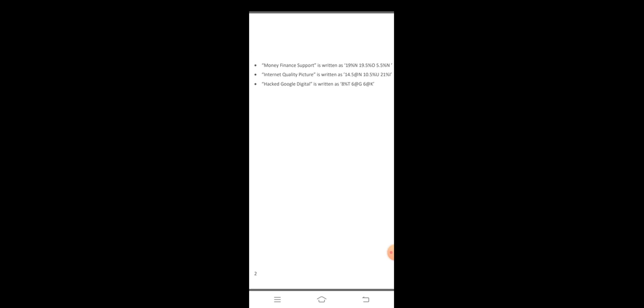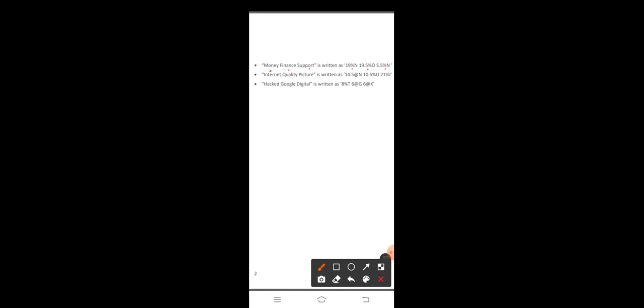Money finance support. This is the coding type. Here, money finance support is written as 19 percentage N, 19.5 percentage O, 5.5 percentage N. Friends, this is the coding for money finance support.